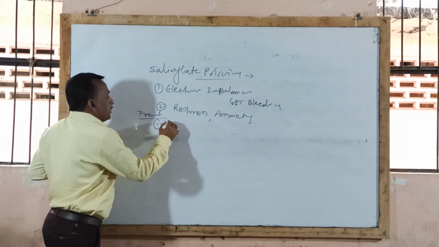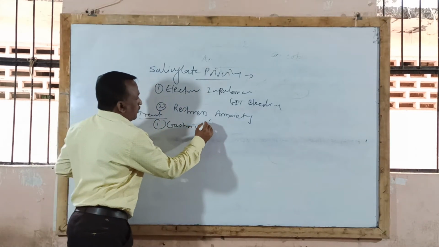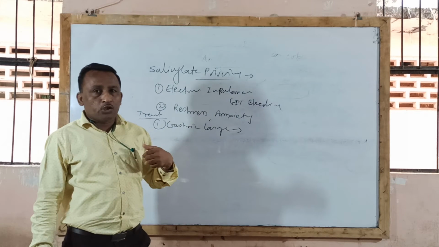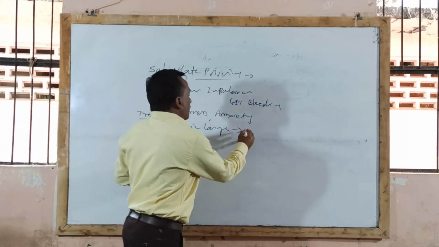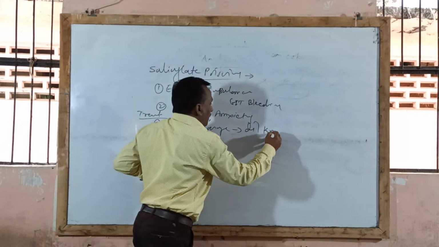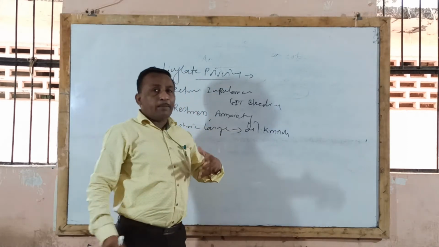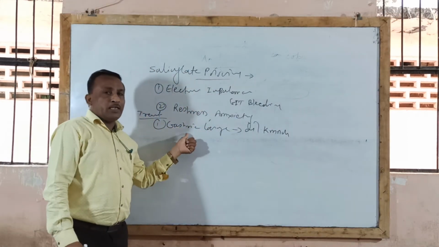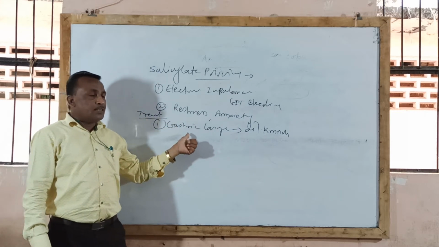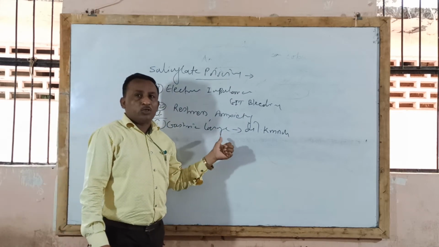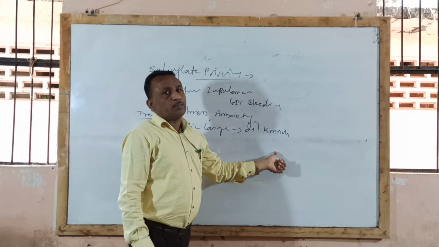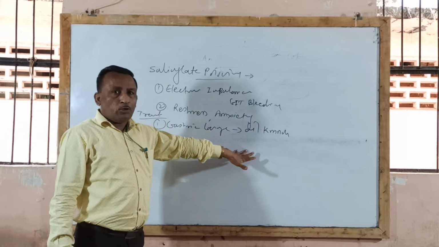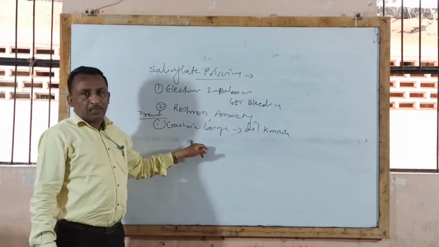First treatment: immediately gastric lavage treatment is given to the patient. Gastric lavage is nothing but washing of the stomach with dilute potassium permanganate. This dilute potassium permanganate solution removes unabsorbed poison from the GIT. So the first treatment given in a salicylate poisoning patient is gastric lavage, that is, washing of the stomach with dilute potassium permanganate to remove unabsorbed poison. Hospitalization is done and then gastric lavage treatment.